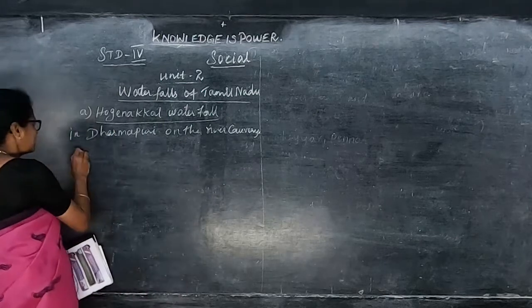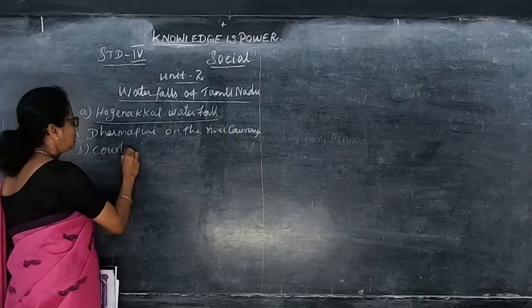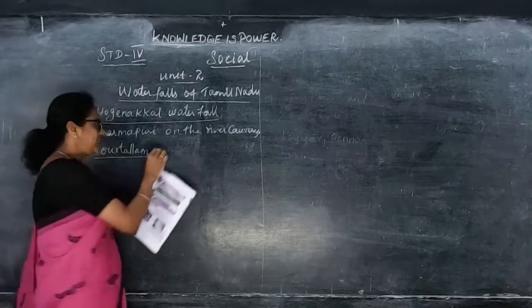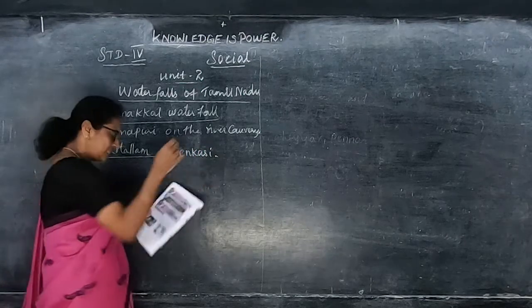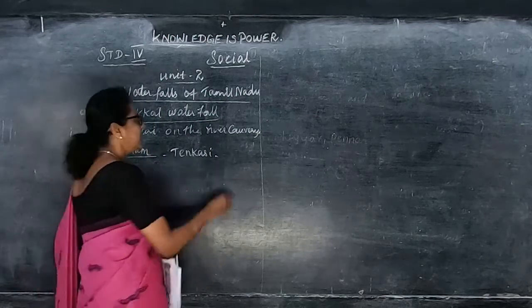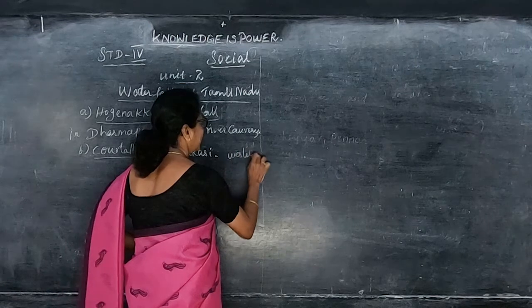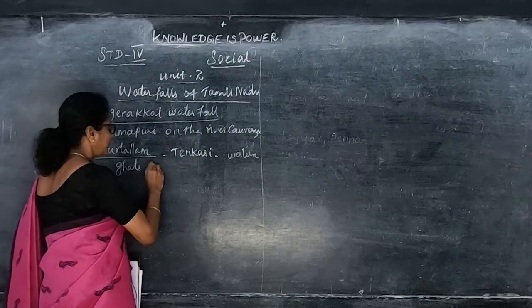And the second one is Kutralam waterfalls. It is located in Tenkasi, in the Western Ghats, on the river Chittar.